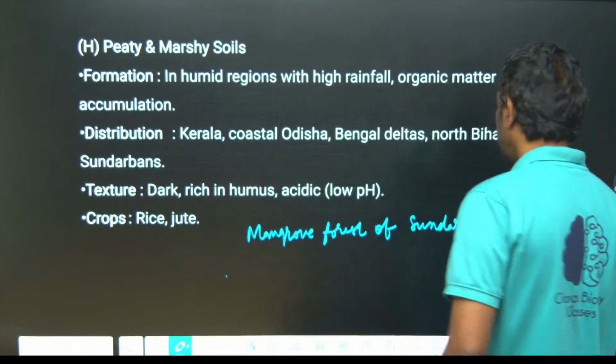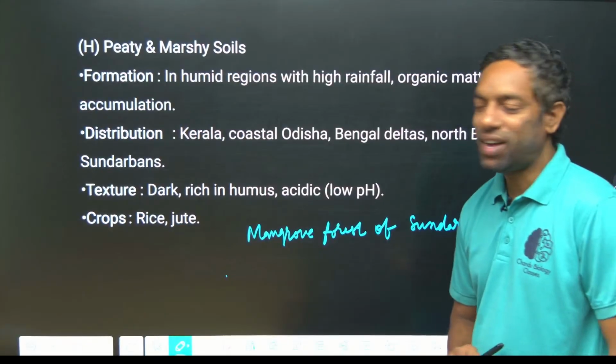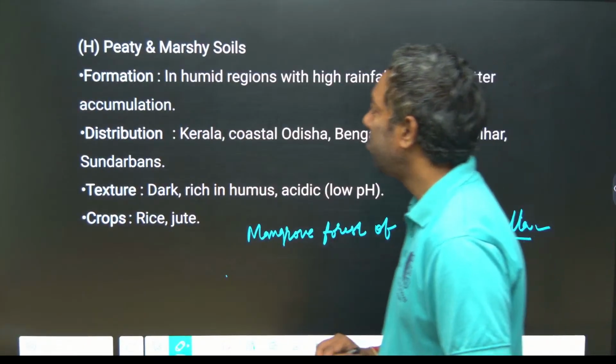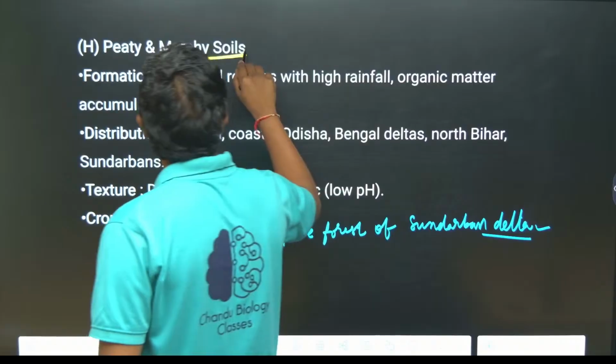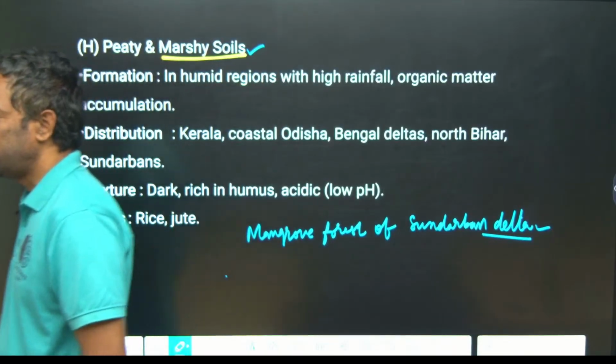Sundarban Delta is a mangrove forest, a major area of marshy soil. Okay, yes.